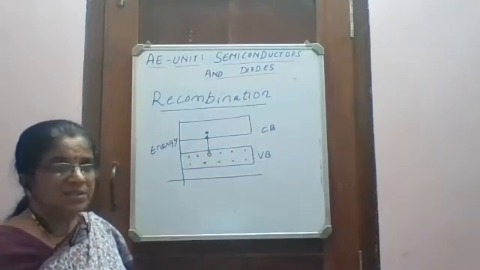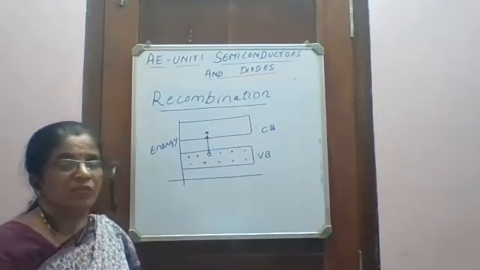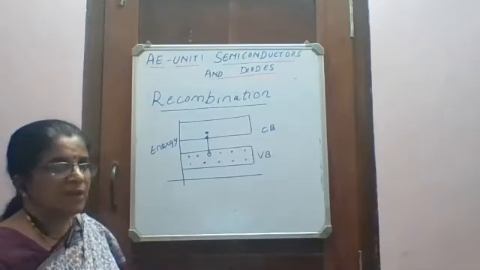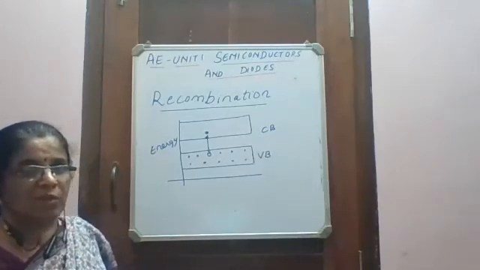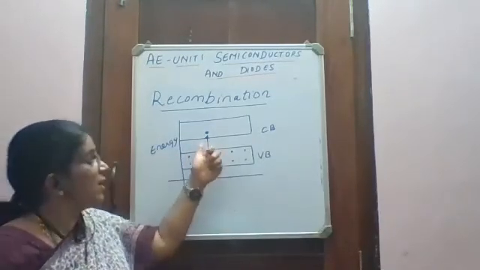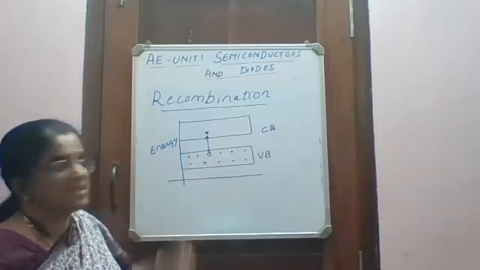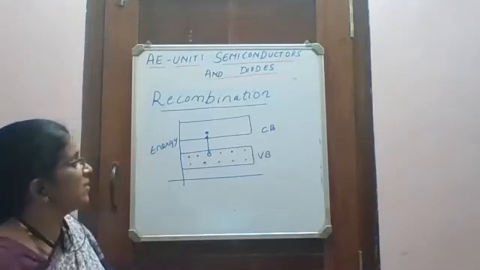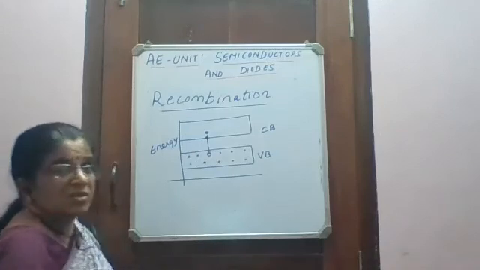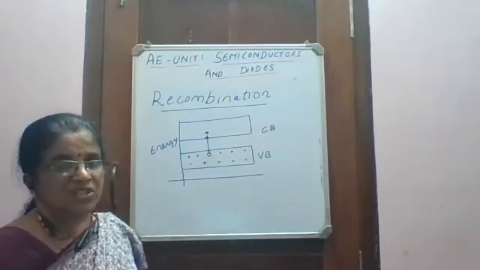In this process, the extra energy which it has got will be given out in the form of light. Sometimes in the form of heat, sometimes in the form of light. In case of LEDs, it is given out in the form of light. This process of a free electron coming and occupying the valence band hole or vacancy is called recombination. The process of an electron coming from the conduction band to the valence band is also called recombination.